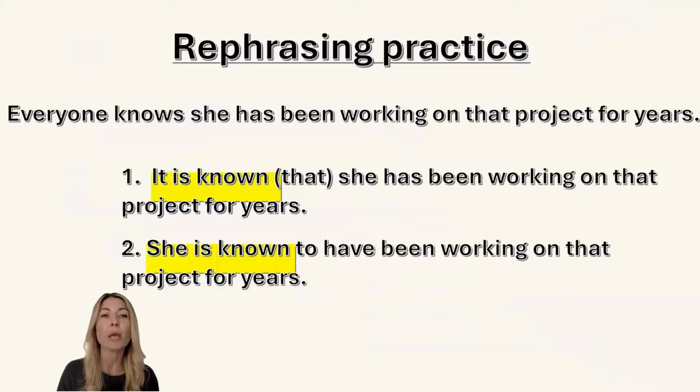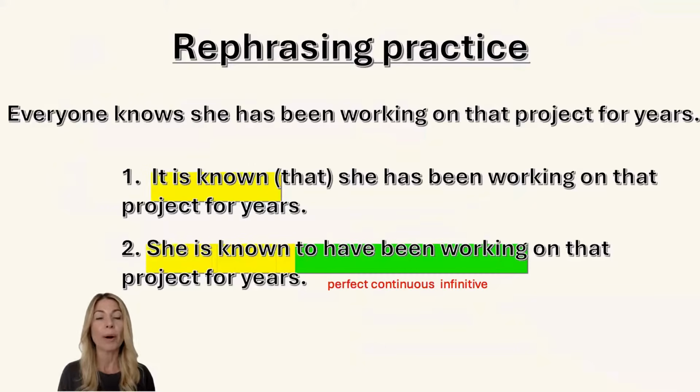But if you have these personal passive forms, you would start with the same structure as before. She is known, and then you use something more interesting, to have been working on that project for years. She's known to have been working on that project for years. It's quite complicated. This structure is called perfect continuous infinitive.